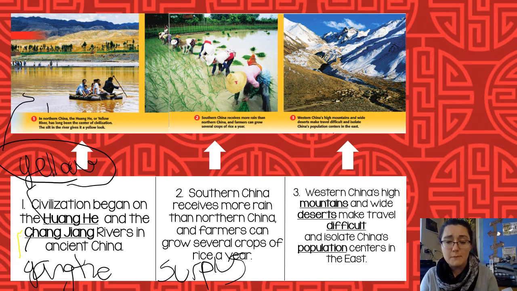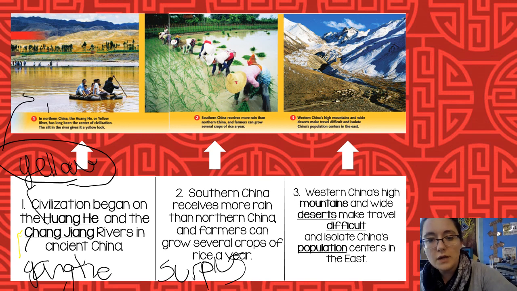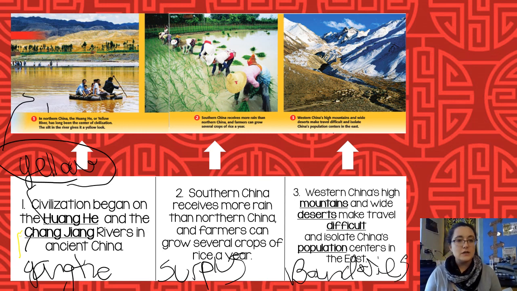Tomorrow we're going to look at a map and plot those points in. So let's put boundaries right here. Okay, boundaries. You should have the names of the two rivers written in, then the word surplus and the word boundaries. I'm going to be looking for those as we go.